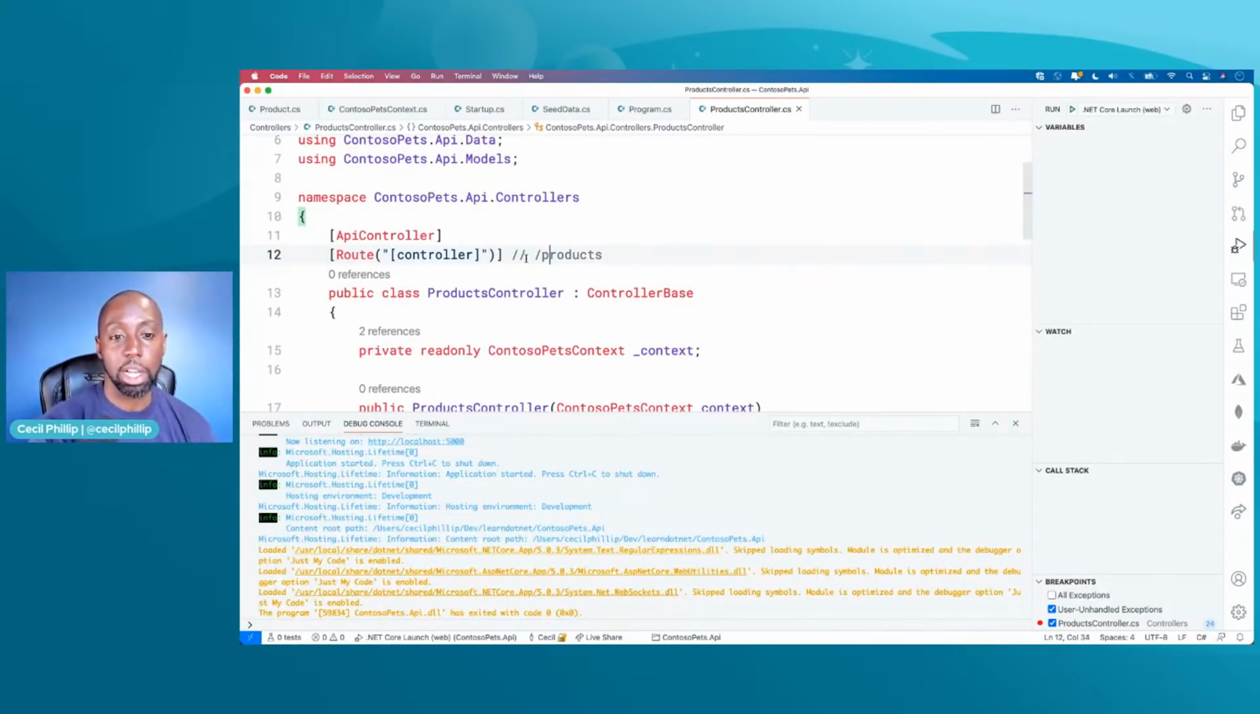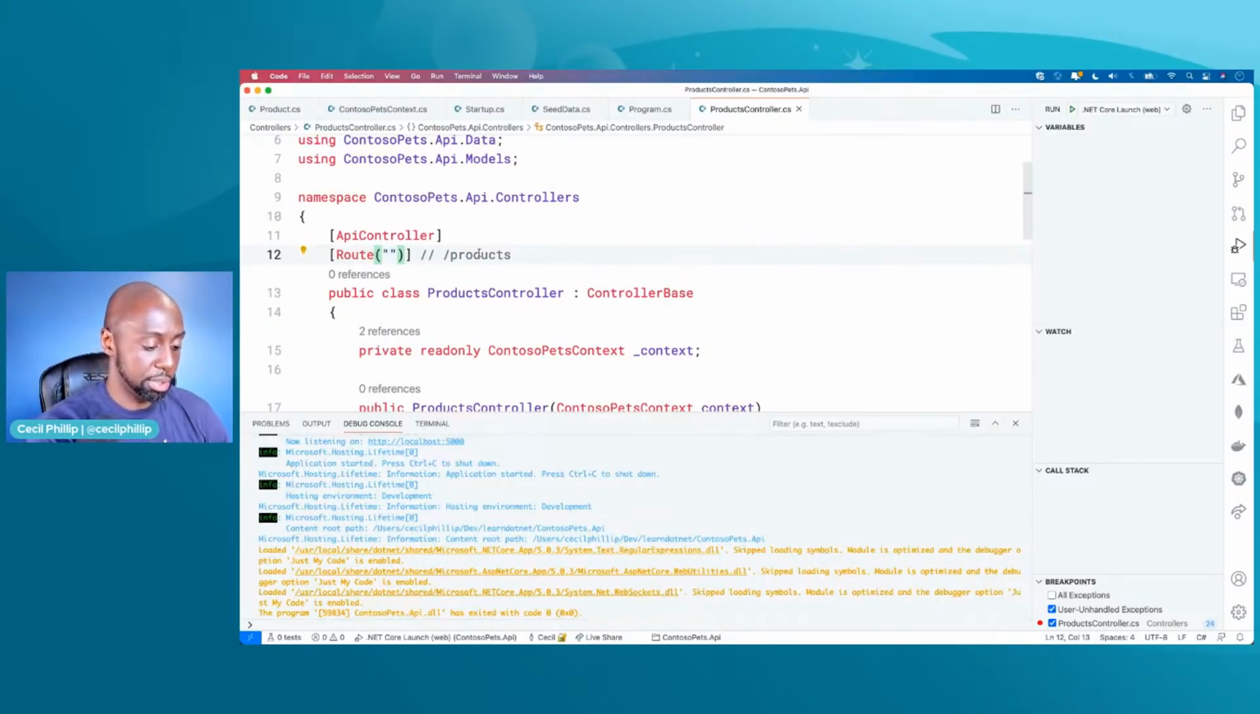If I make an API call to slash products, it's going to invoke this controller, right? Just like you can imagine if I was using the weather forecast controller, I'd have to make a call to slash weather forecast and it will invoke that controller. One of the things that you can do here as well is you could make this to be anything that you want it to be.